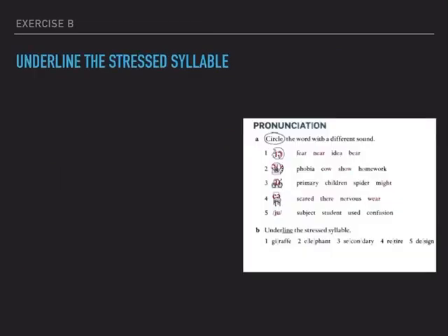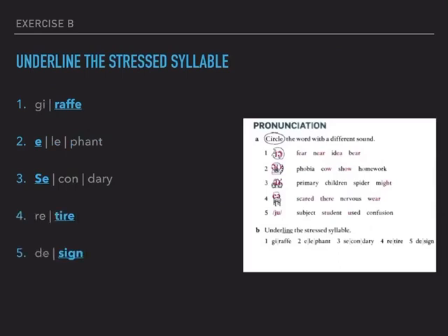Now let's move on to letter B. It says underline the stressed syllable. Now in number 1 we have giraffe, the second syllable, giraffe. In number 2 we have elephant, the first syllable, elephant. Number 3 we have secondary, the first syllable, secondary. And number 4, retire, it's the second syllable, retire. And number 5, design, again, the second syllable, design. So we have giraffe, elephant, secondary, retire, and design.